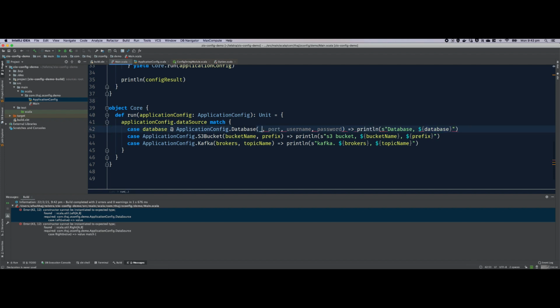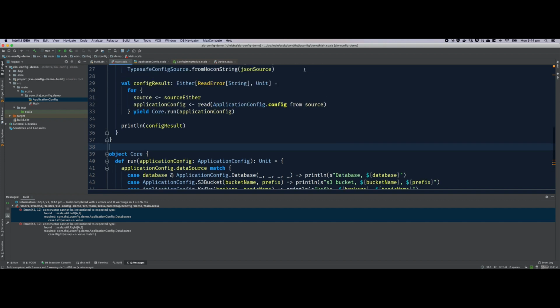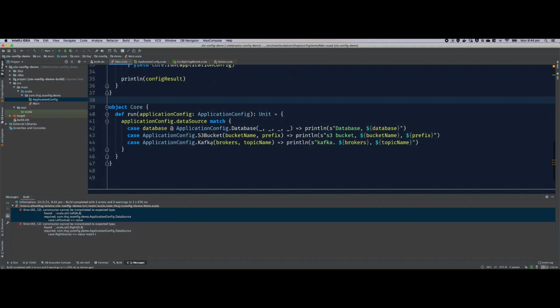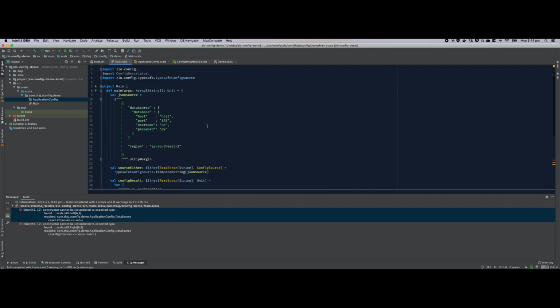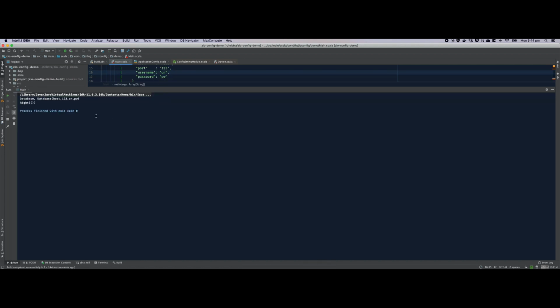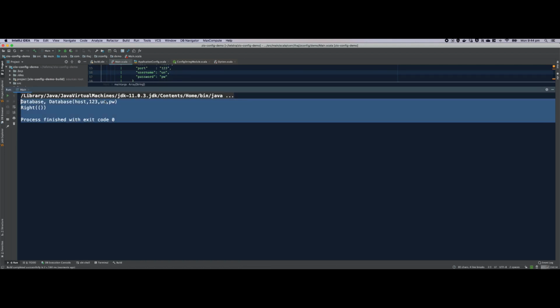Since we are not using it, the best way to represent the fact that we are not using it is underscore, something that is missing in Java. If you're familiar with doing this kind of logic in Java, it's really tedious. And it's just impossible in Python, as far as I know. All this error accumulation and representation of your business logic using types, definitely it's not there in Python. And in Java, you have certain things, but not quite as ergonomic as Scala. That's it. That's all about ADTs.